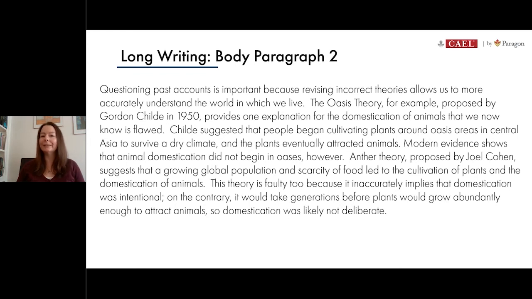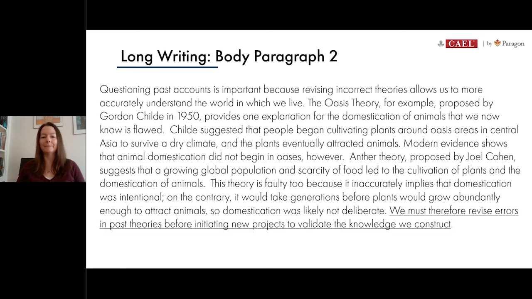We have only the concluding statement to add. We're going to add one final sentence that basically summarizes the points that we were making and connects the ideas once again back to our main purpose for writing, which is why it's so important to go back and reanalyze the past to fix these mistakes. So let's try this. We can say, we must therefore revise errors in past theories before initiating new projects to validate the knowledge we construct. Okay, so that's it for the second body paragraph. It's quite long, this one, and I know we went through quite a bit of detail, but it shows you how you can piece by piece take information from the source and use it to build your case.